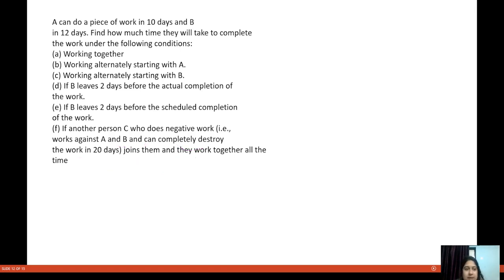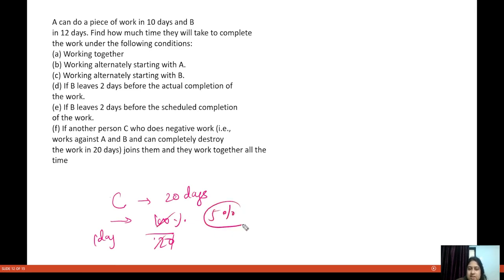So what this question is saying, this C comes and it is destroying the work, and it can completely destroy the work in 20 days. So that means 100% work can be destroyed in 20 days. That means in one day this person is destroying how much work? 5% work it is destroying.